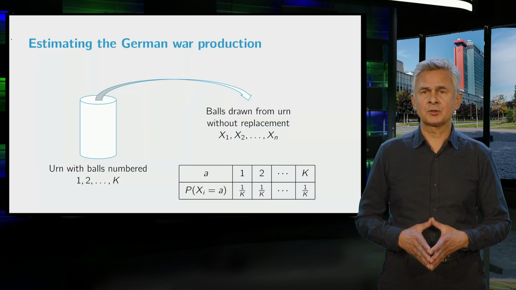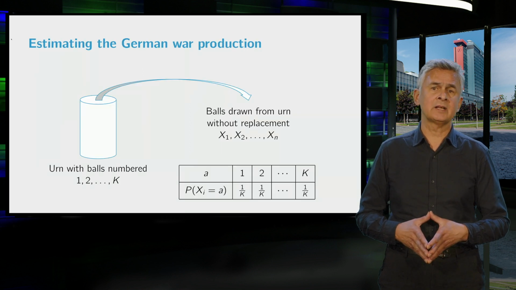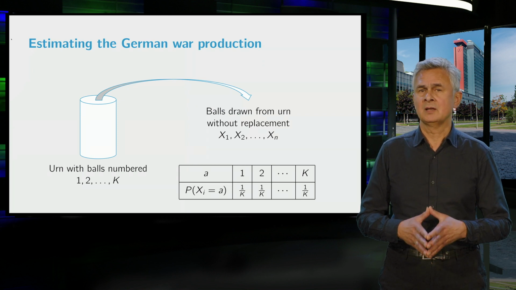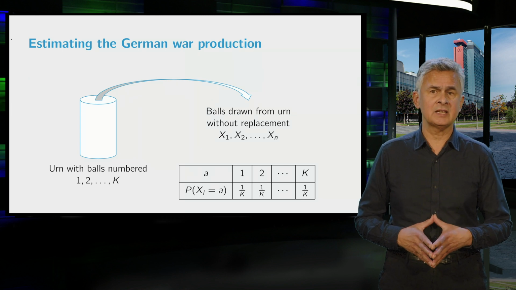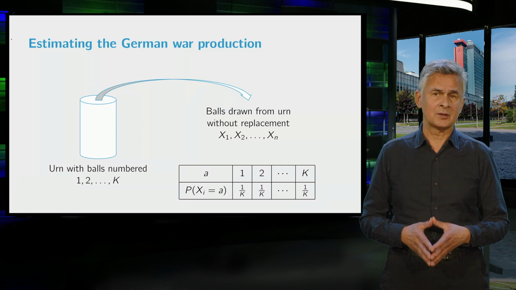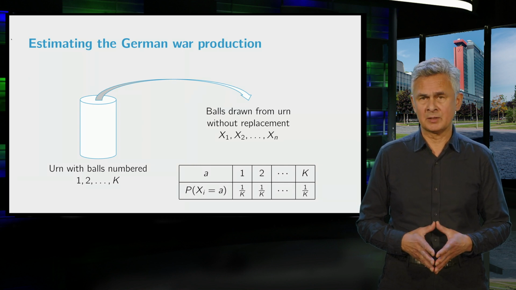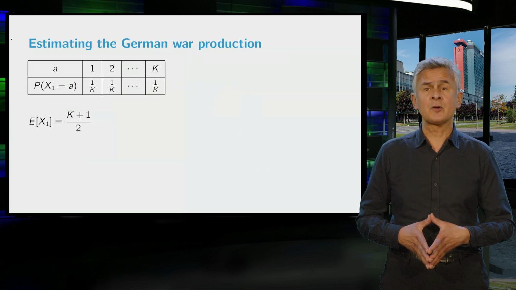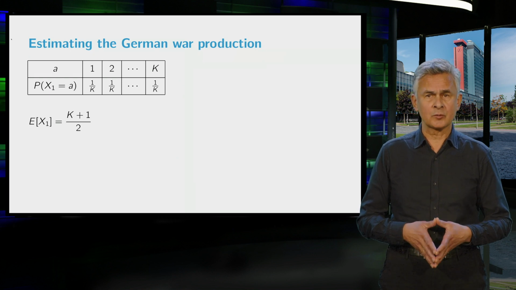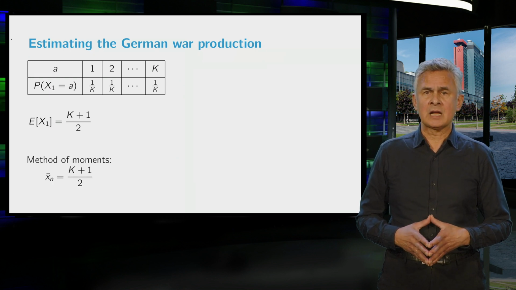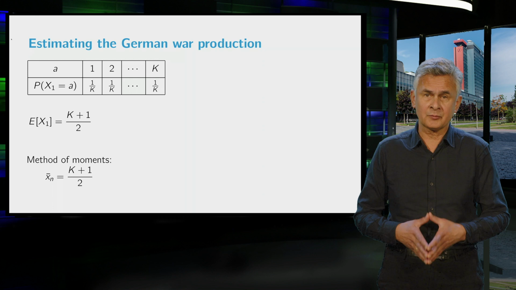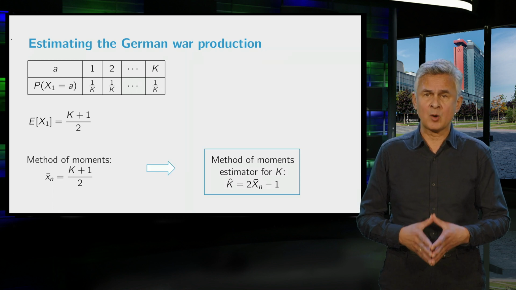Now let me finish by returning to the serial number example, where the estimation problem was simplified to drawing balls from an urn. In the second video of this week, you have learned that each random variable has the same discrete distribution, namely the values 1 up to k with equal probabilities. You have also learned that the first moment of this estimator is (k plus 1) over 2. Now, according to the method of moments, we must set this equal to x bar and solve, which leads to the following method of moment estimator for k.